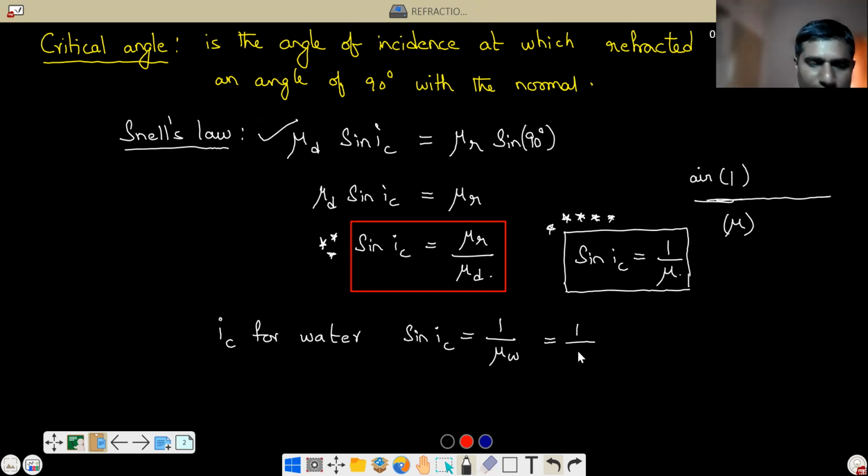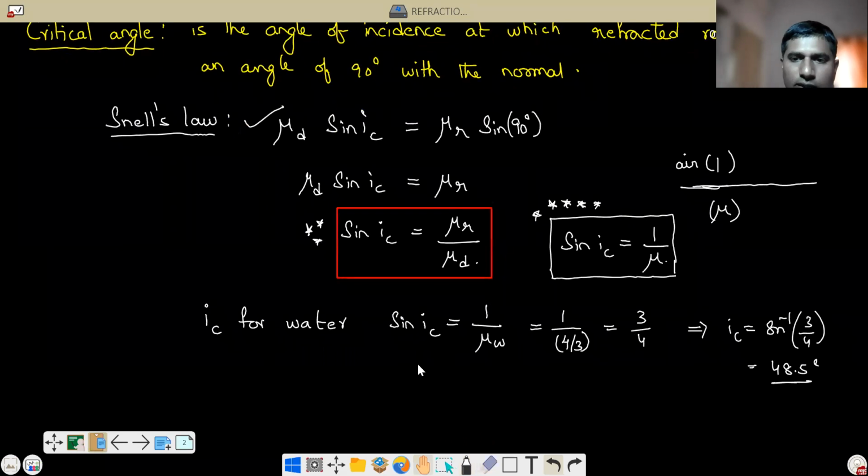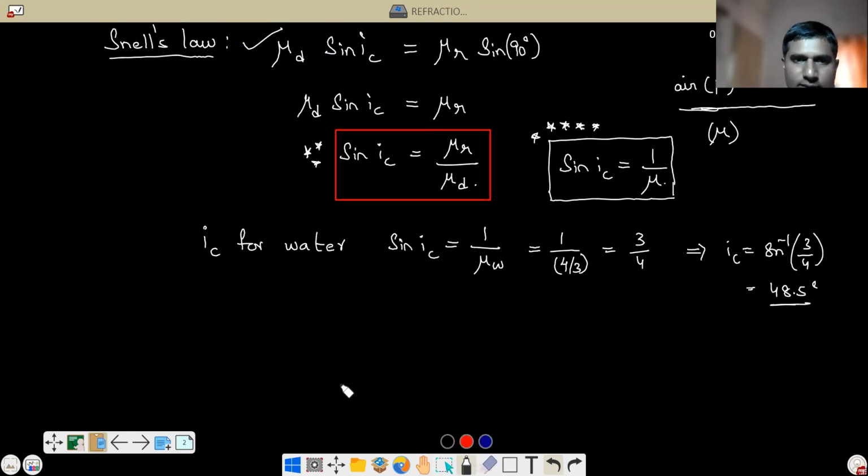So that is equal to 1 by, what is the refractive index of water? 4 by 3, correct or not? Which is equal to 3 by 4. So this implies IC is equal to sin inverse 3 by 4, which is equal to, how much is this? 48.5 degrees. So therefore the critical angle for water is 48.5 degrees. Same way, IC for glass, that means the critical angle for glass.